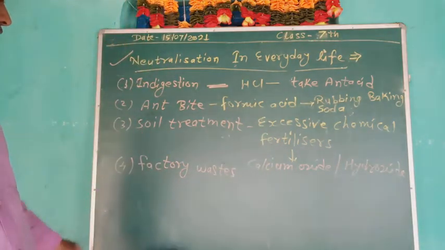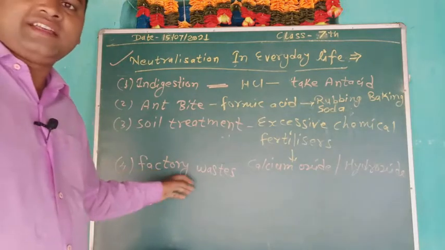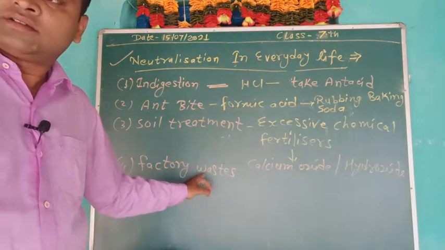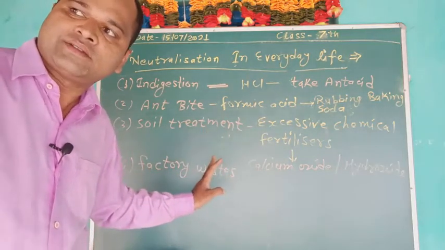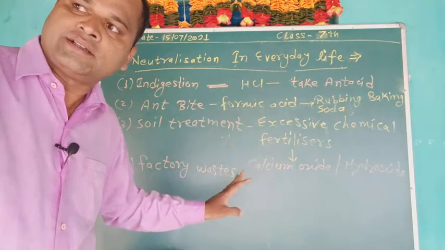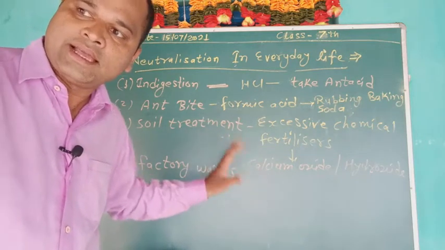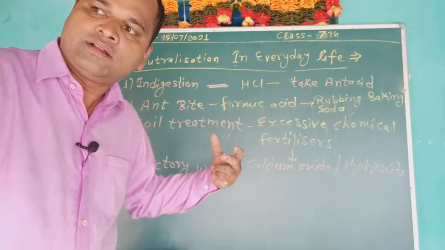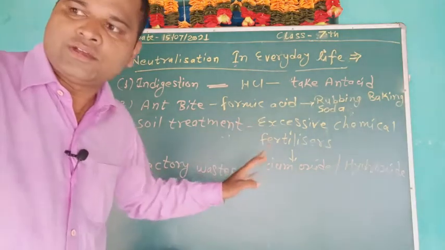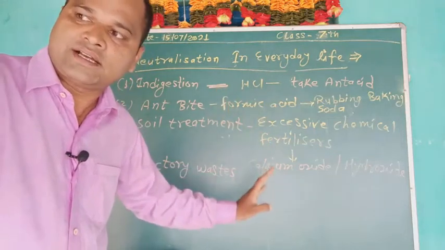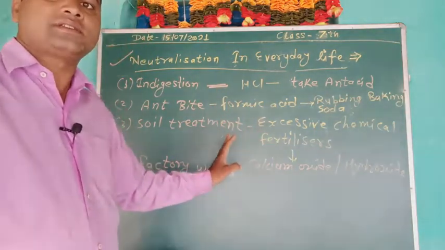And the last, the fourth, is factory wastes. The wastes of many factories contain acid. If they are allowed to flow into water bodies, the acid will kill fish and other organisms. So factory wastes are therefore neutralized by adding basic substances.